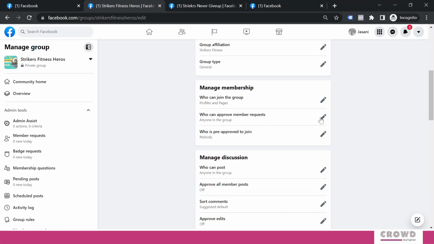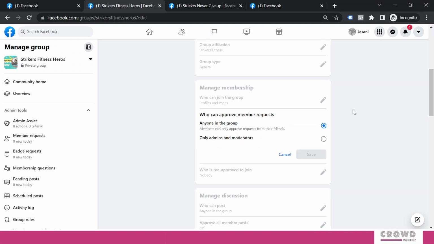Who can approve member request? I will click this, and anyone in the group, only admins and moderators. So when you select anyone in the group, all the members would have access to approve the membership request. Today we are starting, let's say we have only 10 members, tomorrow we would have 100 and then 1000 members.